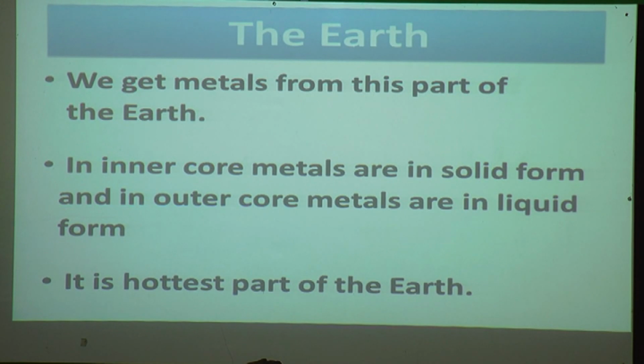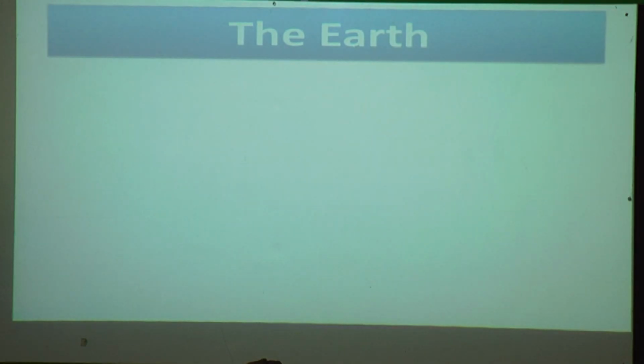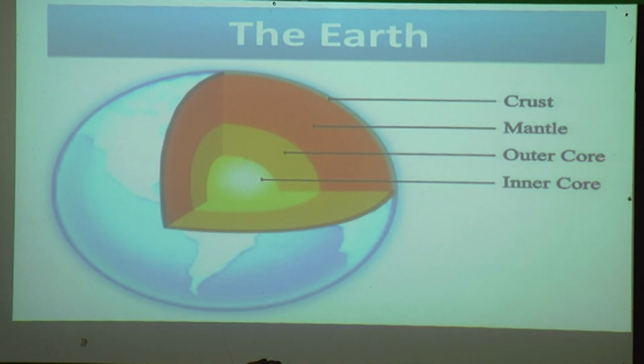It is the hottest part of the Earth. So first the outer surface is the crust, followed by the mantle, then the outer core, and inside the outer core there is the inner core.